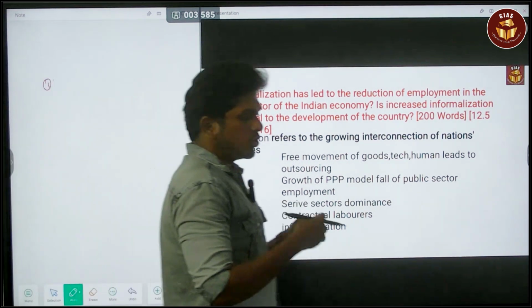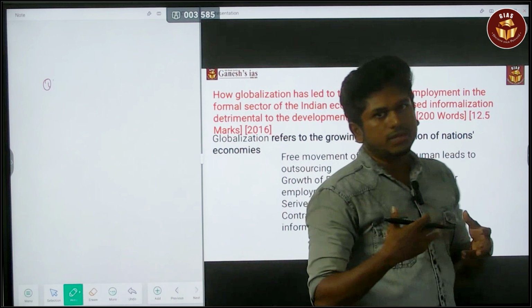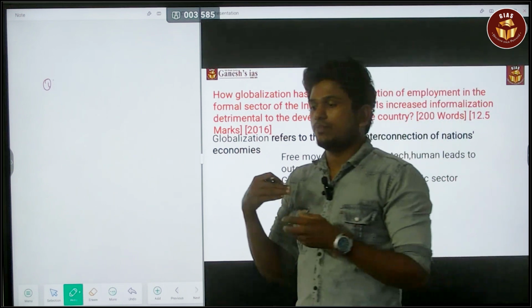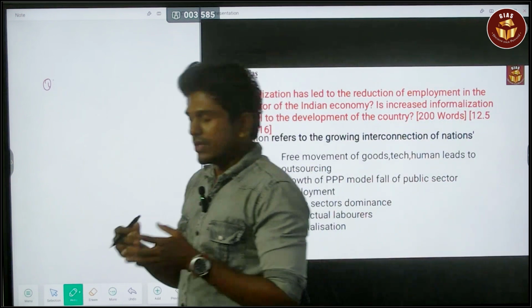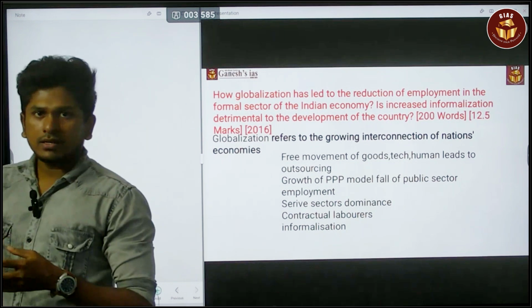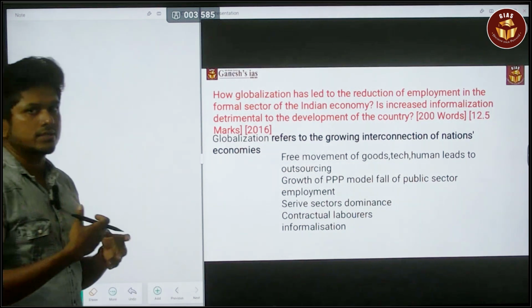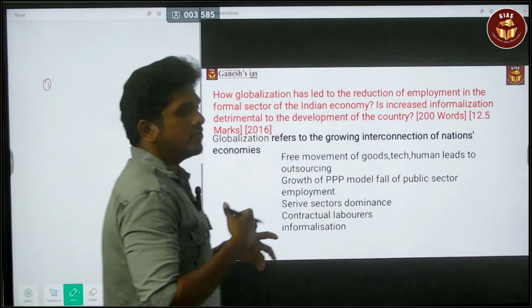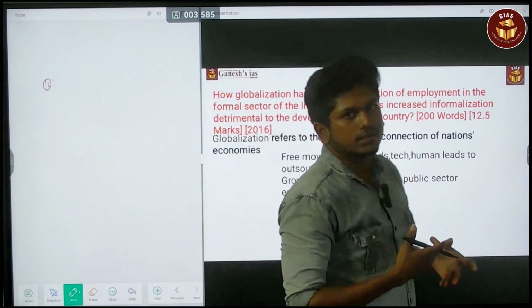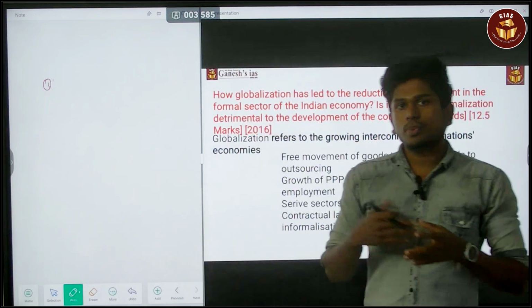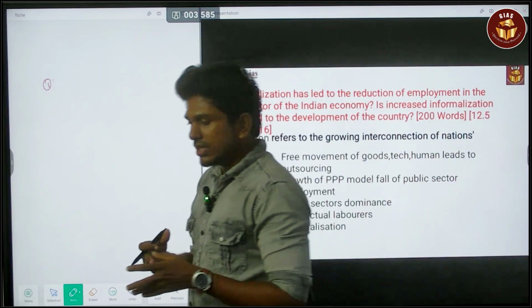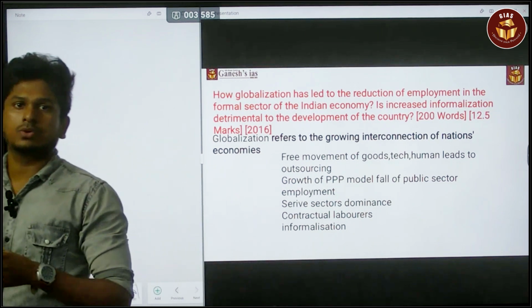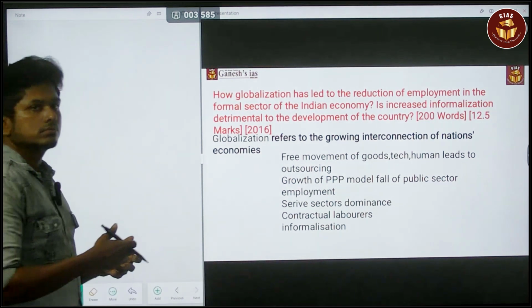After the introduction of globalization, the growth of the private players led to the creation of the PPP model, public private partnership model, that leads to the reduction in certain public sectors. What they did is they disinvested it, they privatized it. So by that way, that leads to the reduction in the formal sector and the growth in the informal sector.